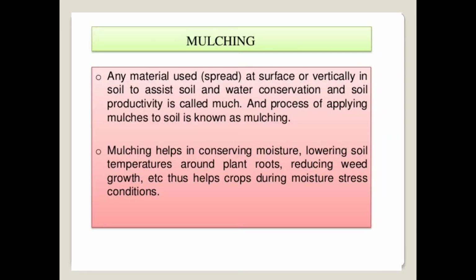Mulching helps in conservation of moisture. It also helps lower the soil temperature around the plant roots. It also helps reduce weed growth, and it helps crops during moisture stress conditions. That means mulching has several advantages: it conserves moisture, lowers the soil temperature, reduces weed growth, and helps store moisture during stress conditions. Again, weed intensity is also reduced.